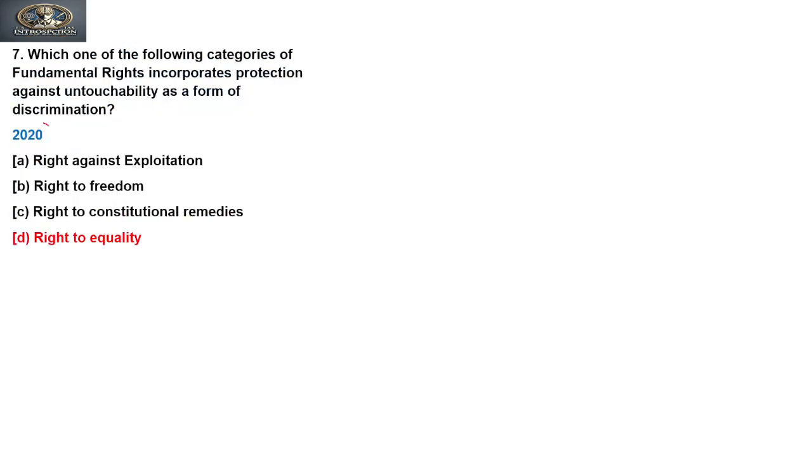The next question was asked in 2020. The question says: which one of the following categories of fundamental rights incorporates protection against untouchability as a form of discrimination? As the question itself suggests, out of the types of fundamental rights, we need to find which category includes the protection against untouchability. So first of all, we need to see the classifications of fundamental rights.